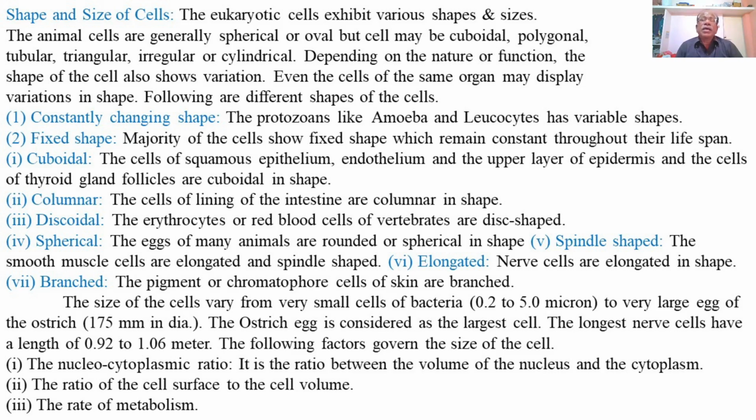The animal cells are generally spherical or oval, but a cell may be cuboidal, polygonal, tubular, triangular, irregular, or cylindrical. So these are the various shapes of the cells found among the animals. The animals usually have spherical or oval cells, but the cell may have different shapes such as cuboidal, polygonal, tubular, triangular, irregular, or amoeboid or cylindrical.